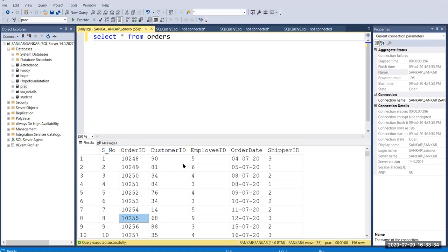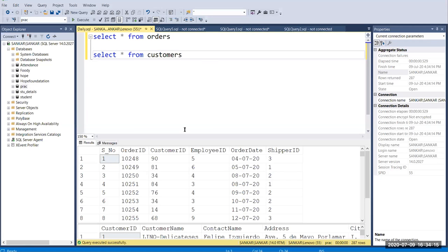Okay, so now you can join two tables. Okay, so if you want to join two tables, right? We need a common column between them. Okay, so we need common columns between orders and customers, right? So here you can see the customer ID is also in the order table, and also I'm going to give select star from customers.